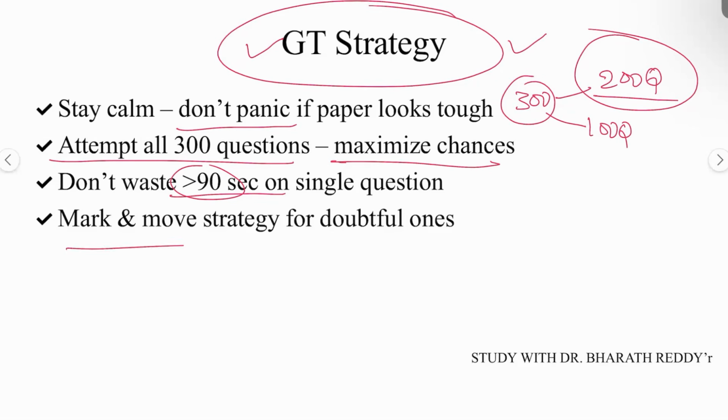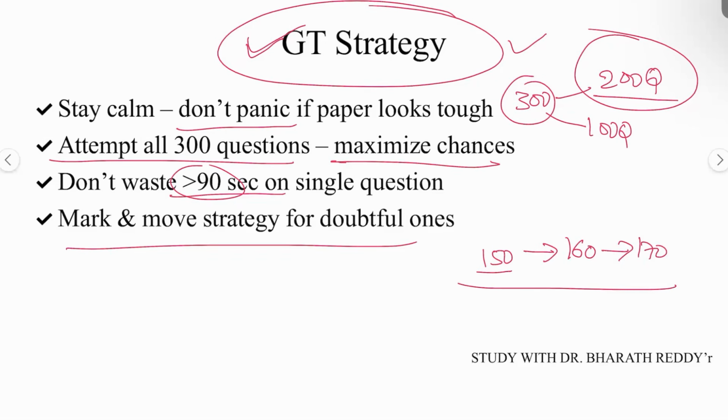Use the mark and move strategy for the doubtful ones. You can review them at the last moment, or you can go back to them after completing the paper, and also analyze the GT strategies. Okay, keep a target. 150 is your first target, and in the next GT, you have to reach 160. In the next GT, 170. Like that, keep on increasing and escalating to higher heights. This is one important thing that you have to follow.